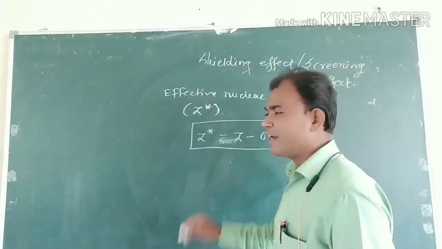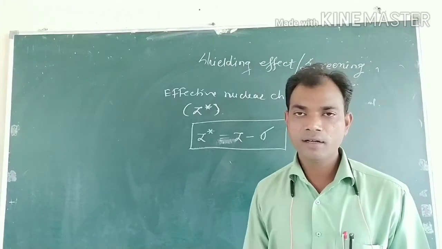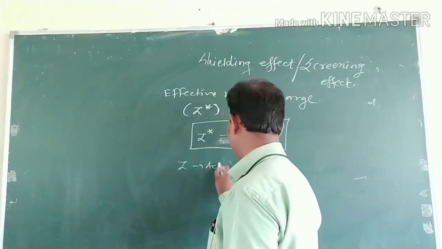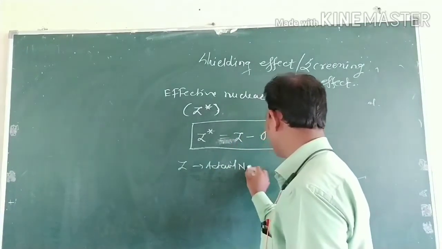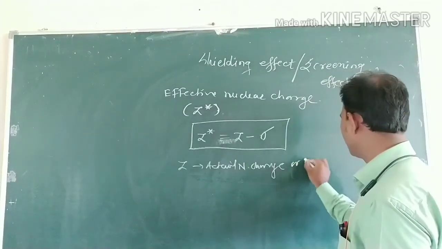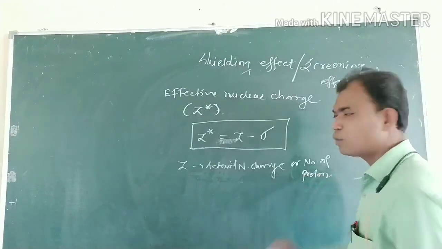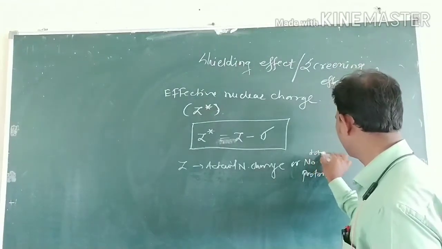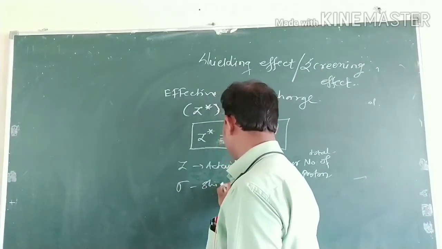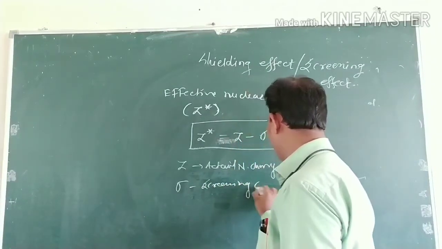Then in the effective nuclear charge, Z is the actual nuclear charge, or the total number of protons. Then sigma is the shielding constant or screening constant.